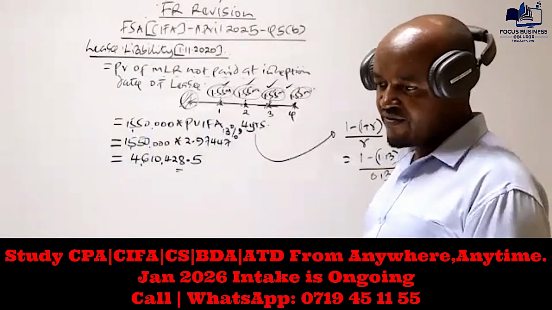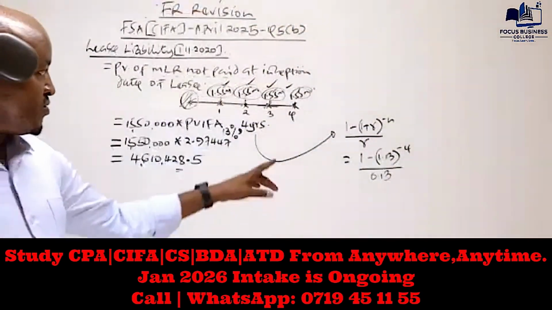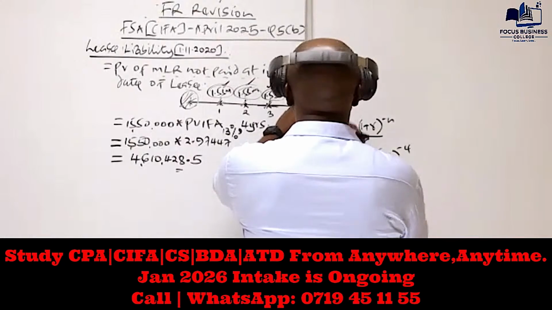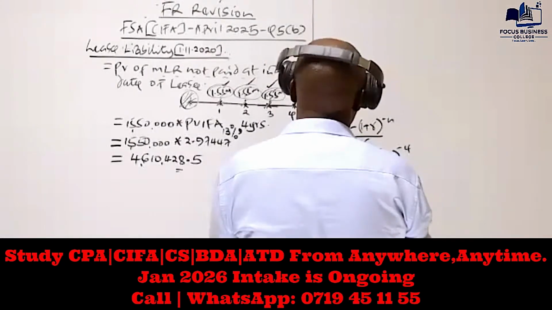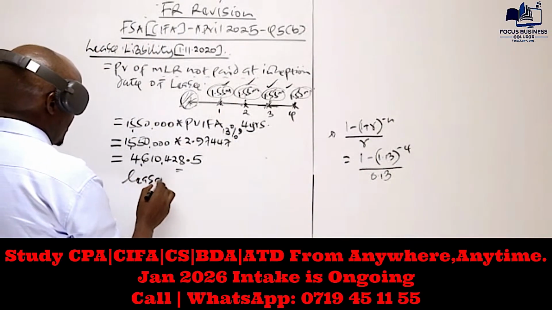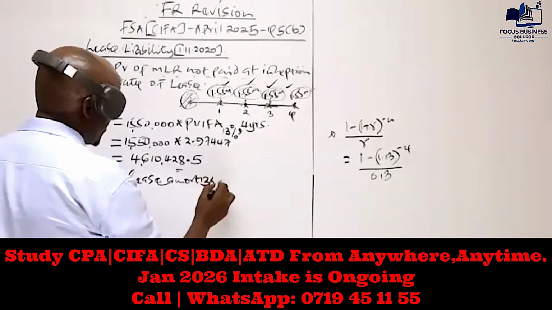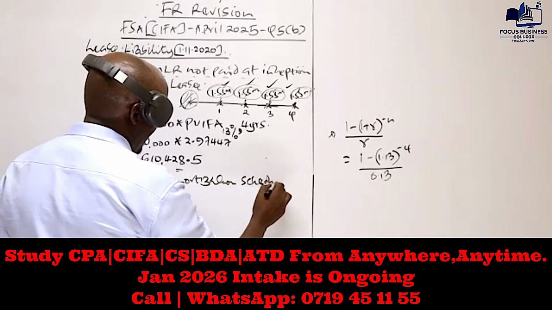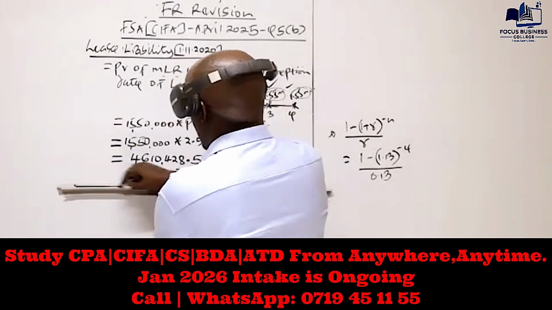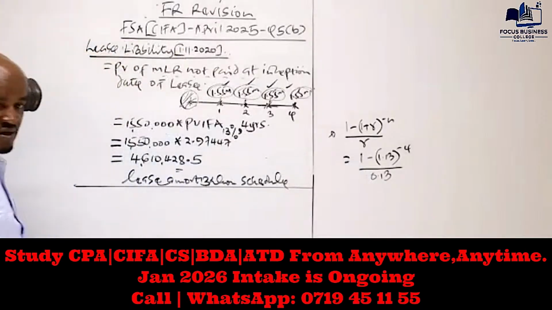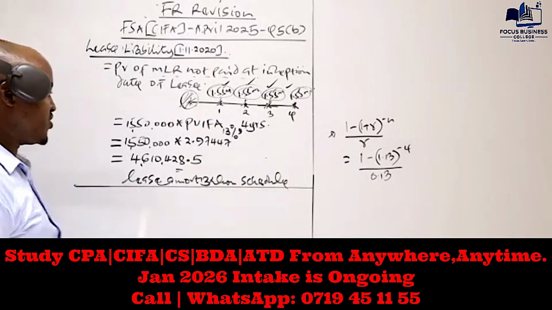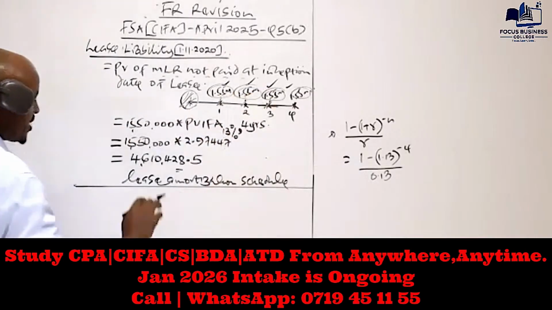Now we said, even before we move to compute the right of use asset, what do we need to do with this lease liability? We need to amortize it. Before we proceed to compute the right of use asset, can we amortize this? So let's amortize this by preparing the lease amortization schedule. You'll also be able to see that there is a difference in how we prepare this compared with what we did in the other question, simply because these minimum lease rentals are payable at the end.